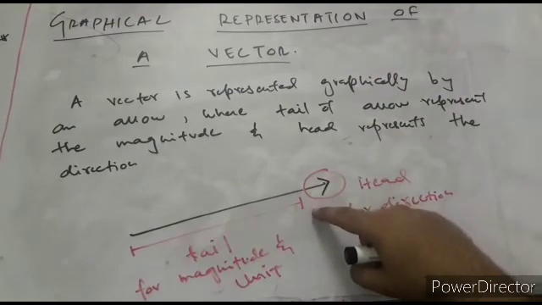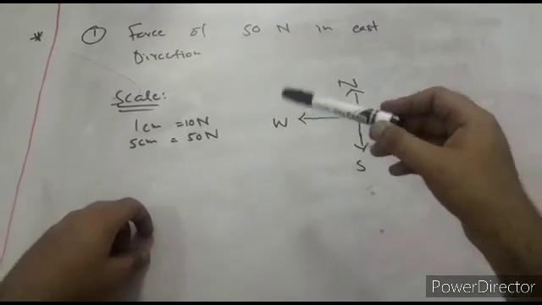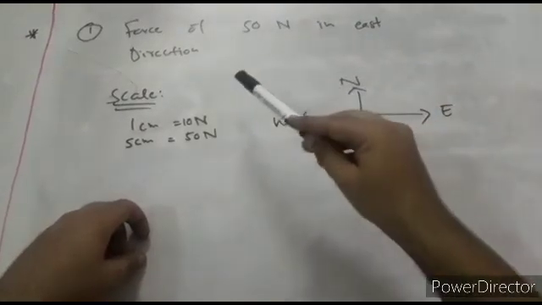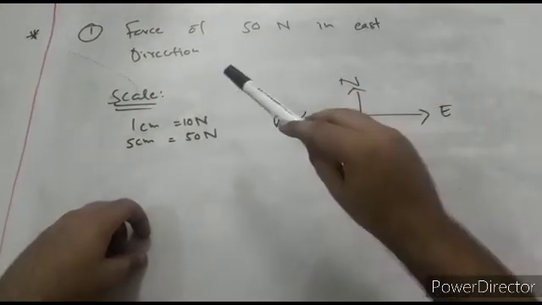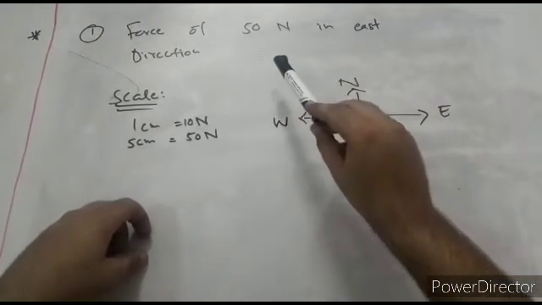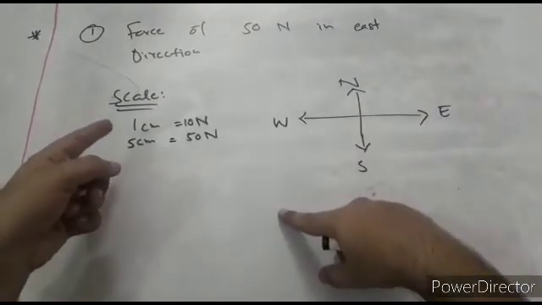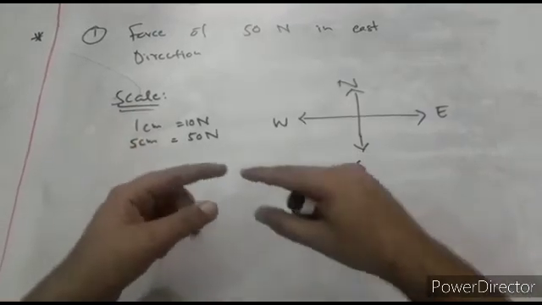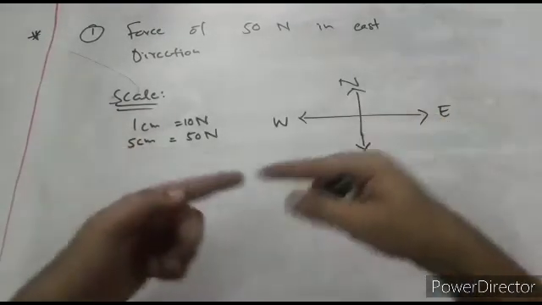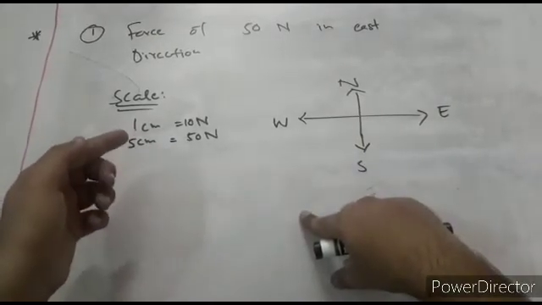Let us see some examples. Okay students, here we have an example of a vector. We have to draw a vector graphically, and the question is a force of 50 Newton in the east direction. We have to draw a vector to represent this force. First of all we have to set a scale, because we cannot draw a line of 50 centimeters onto a piece of paper, so we must set some suitable scale.